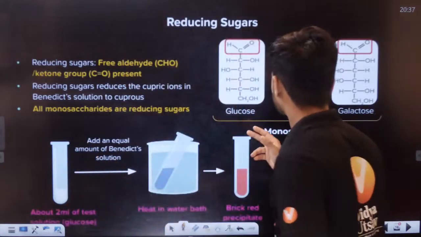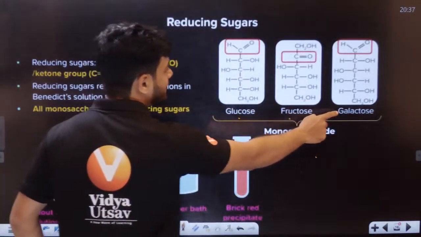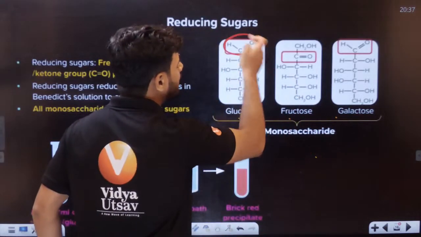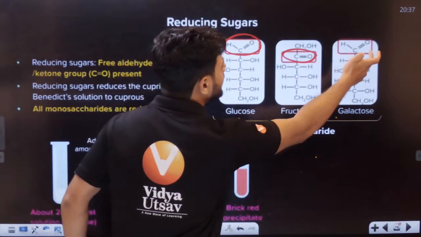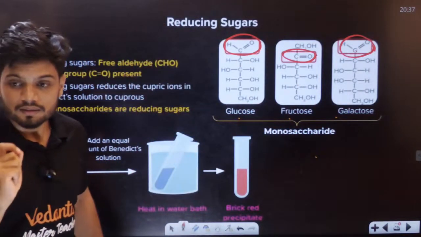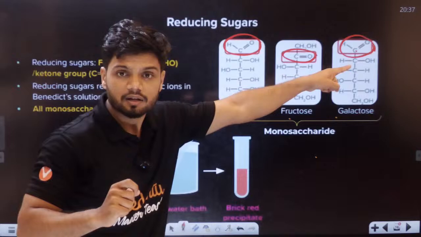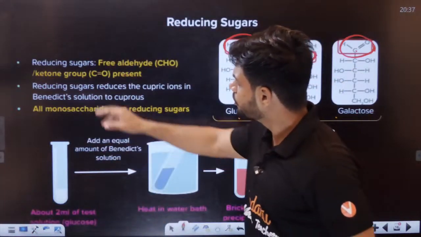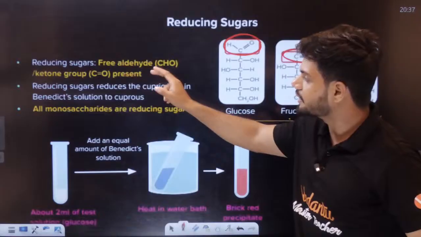Like glucose, fructose, galactose, they have a free aldehyde or ketone group. Whenever there is a free aldehyde group, it can undergo reaction.